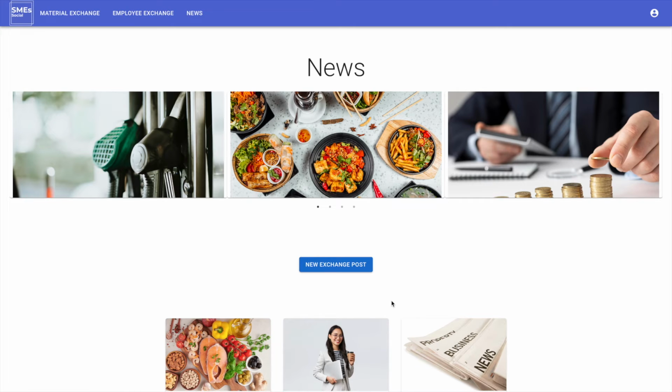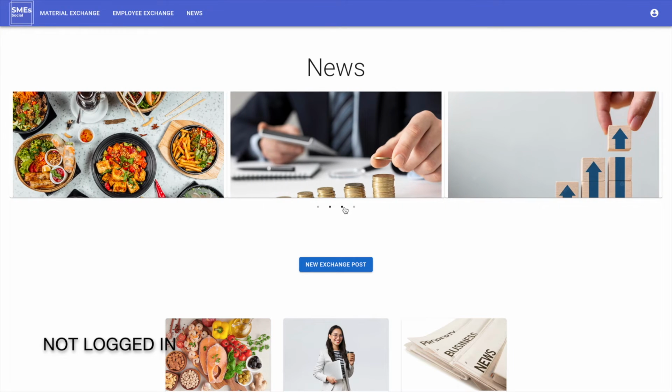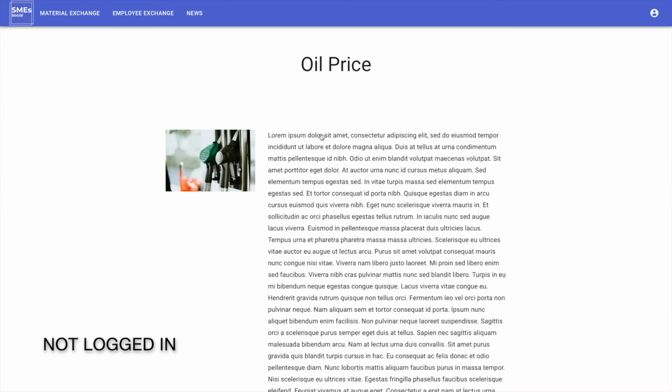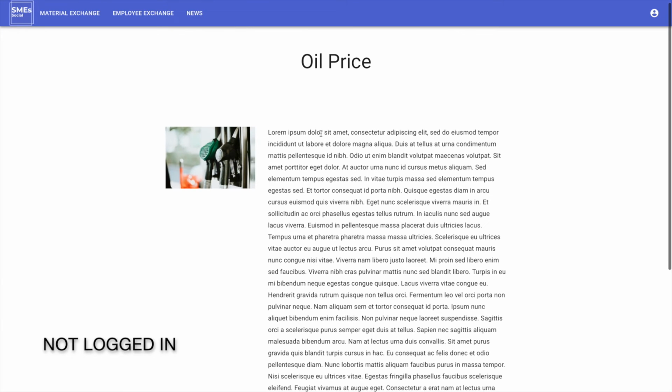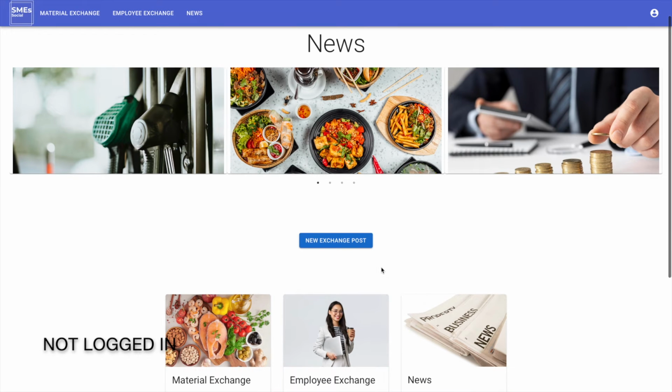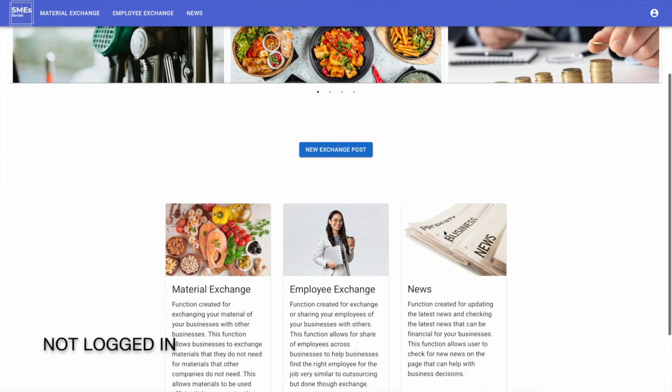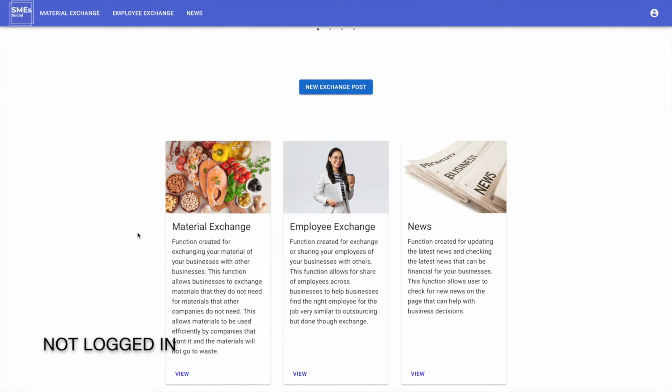Okay, I will start with the user that is not logged in yet. First of all, when you go to the home page, you will see the news section, and the content on the left is for the news. You can click to check the news from here. And you will see the shortcut button to create a new exchange post. And down below are the navigator cards to access every feature in the website.